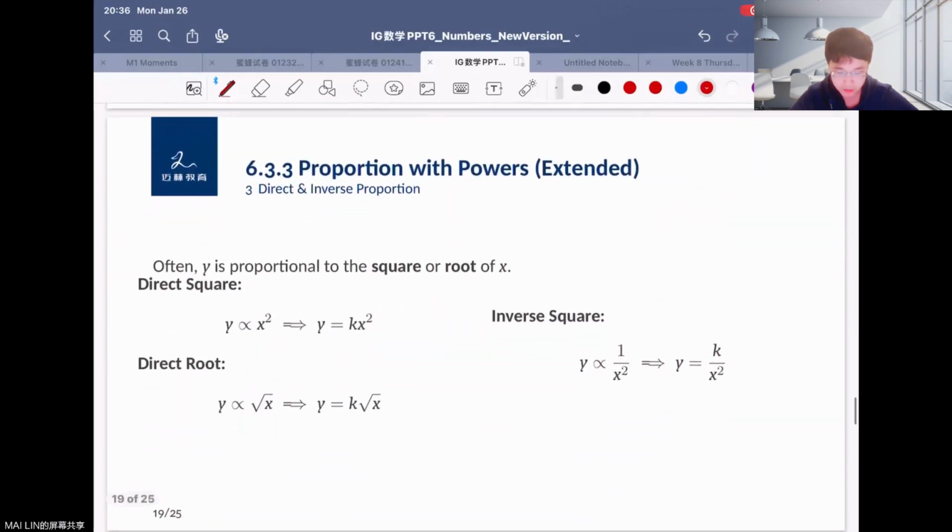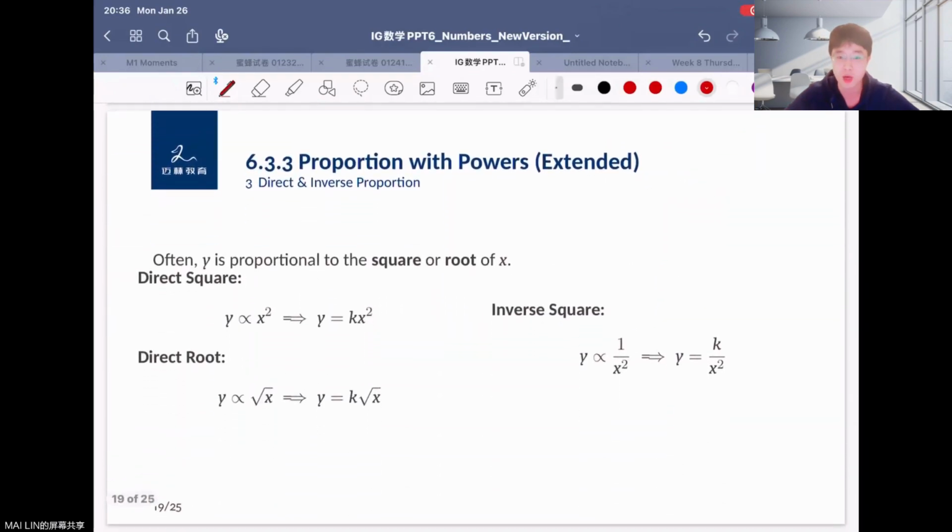So here is also for some other proportion with powers, okay? I'm not sure if you're very familiar with powers, so here is just an extension, okay? If you already learned about powers, you can write it down here, like x squared, we know that it's x times x, right? So if y is directly proportional to x squared, we can write it as y equals kx squared.